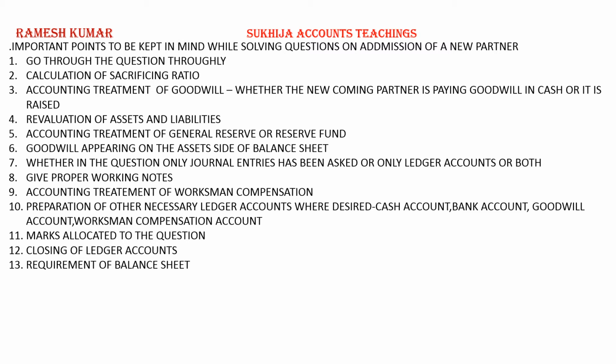Same way you have to check for liabilities, whether they have increased or decreased. If the liability has increased, like he says outstanding expenses amounted to rupees 5,000, it means liabilities have increased.